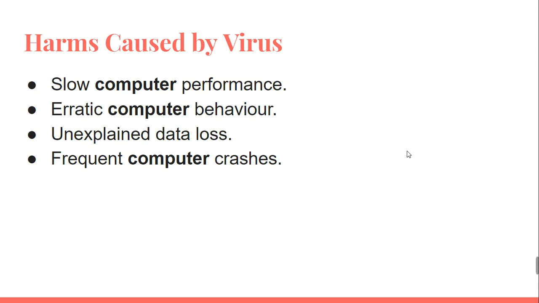So what are the harms caused by a computer virus? As the computer virus attacks your computer, the computer performance becomes very slow. It starts to hang, and you have a lot of difficulty in working with the computer. It shows erratic behavior, meaning some abnormal behavior is shown by the computer, where some applications and programs are automatically opened, and the programs you are working on are closed.